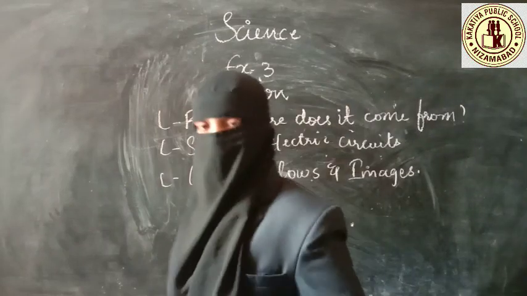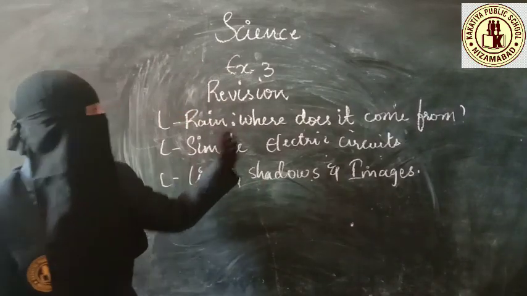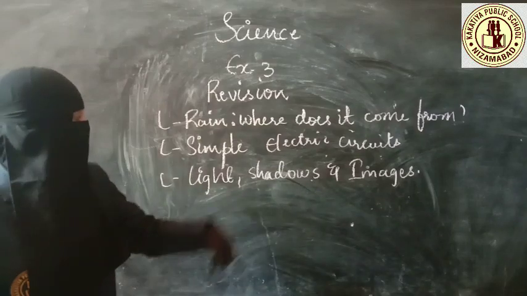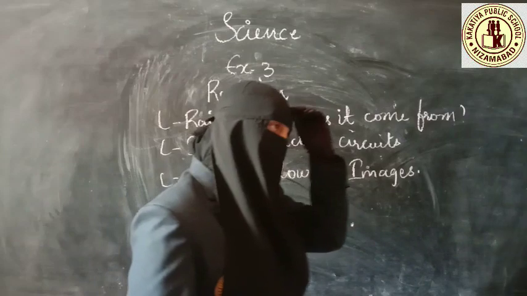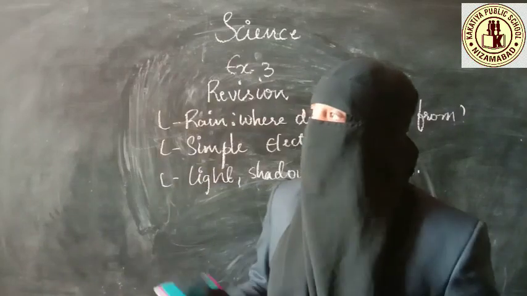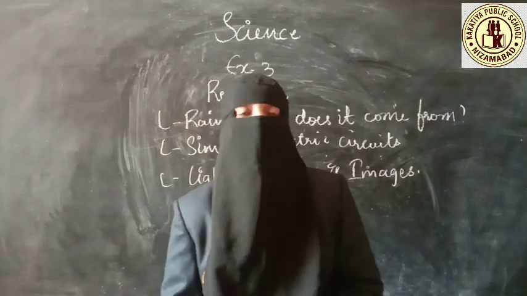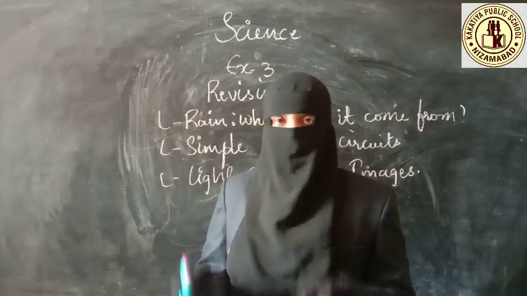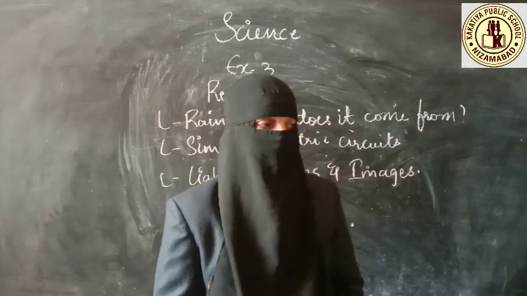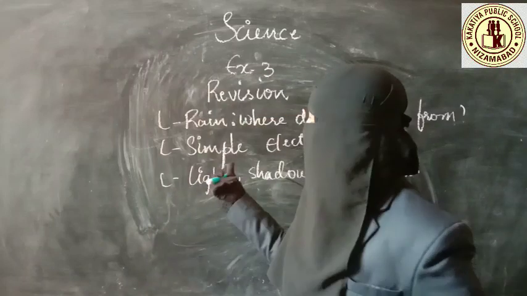So what is the syllabus? You can see here: the lesson rain, where does it come from, then simple electric circuits, and light, shadows and images. Your exam question paper will be from these 3 lessons. Now let us recall, I have already told you the pattern, right? Same pattern, no changes in the pattern at all. Now let us come to this revision.